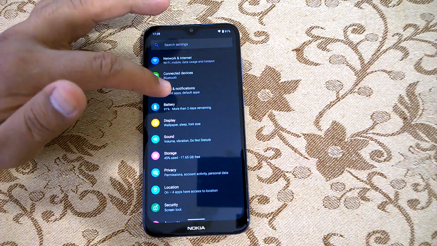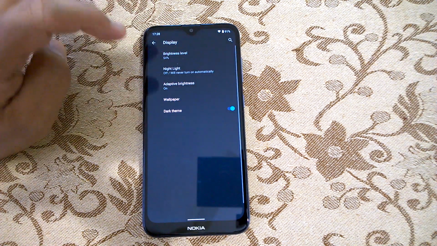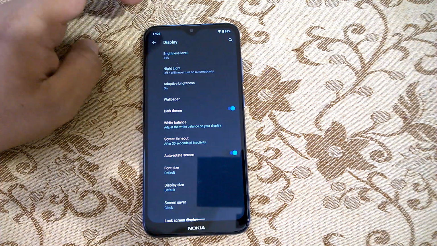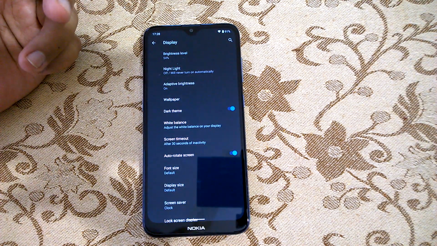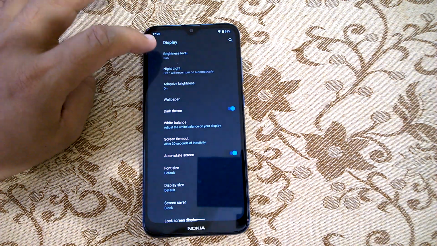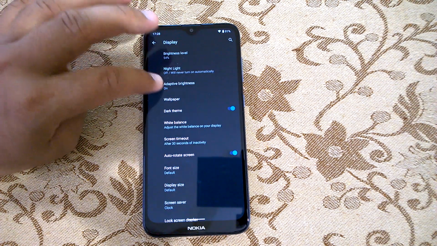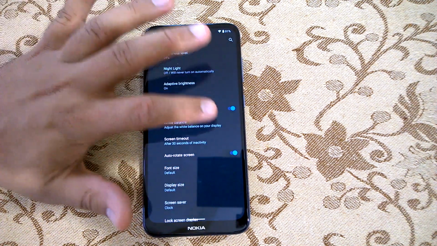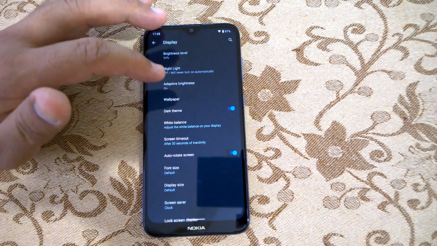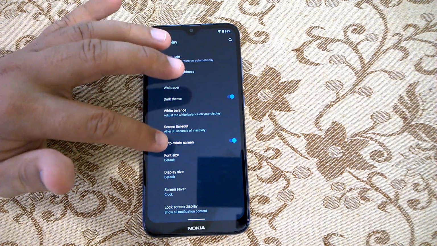Now if you go to display, basically in display, this dark theme toggle is still there. Now we also have a dark theme quick action button, so it's easy to do. But the original place where this dark theme toggle was is in display. For earlier Nokia smartphones that got Android 10, we used to come here and turn the dark theme toggle on and off. But it is good that we have that facility in the action or notification center.